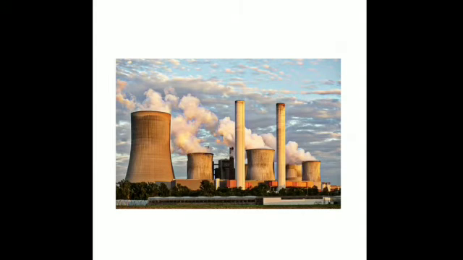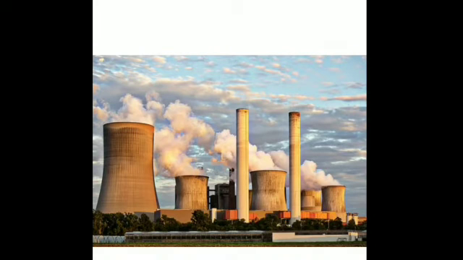Fumes emitted by the industries through the chimneys are also a source of carbon dioxide in the atmosphere. These fumes contain carbon dioxide, and they are one of the sources for the greenhouse effect also, through the amount of pollution that they cause.